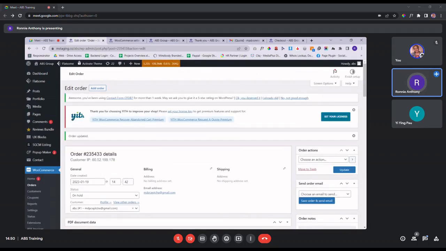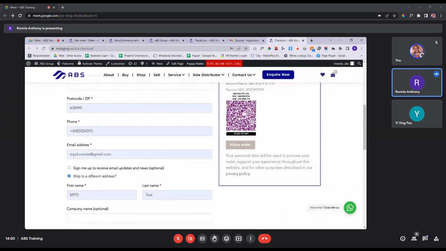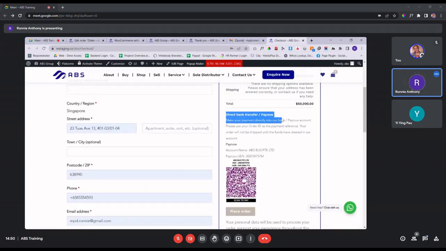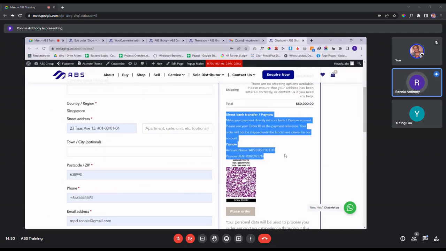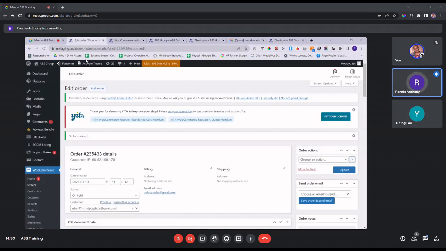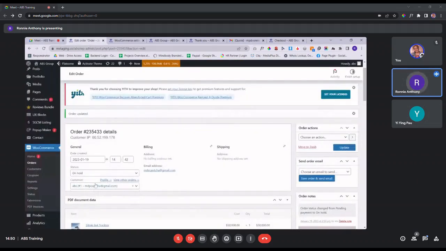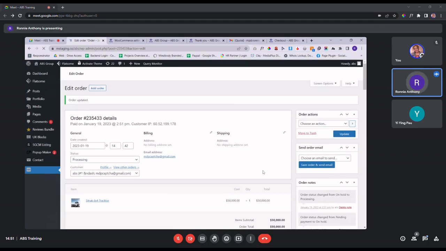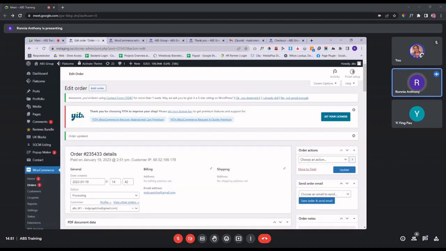What I mean by additional checking is, because your payment method is direct bank transfer and pay now, it's a manual payment method. So you need to verify with your bank whether or not the payment has gone through. Once you verify that it has gone through, you need to change the status over here to processing, and then you click update. The reason why we need to change the status is so that the system will send an email to your customer saying that your order is processed, payment is received, and the order is being processed currently.